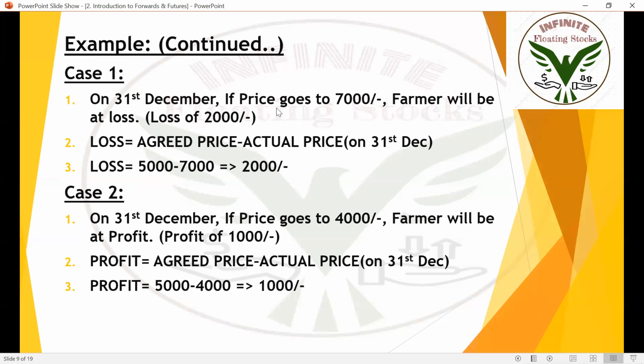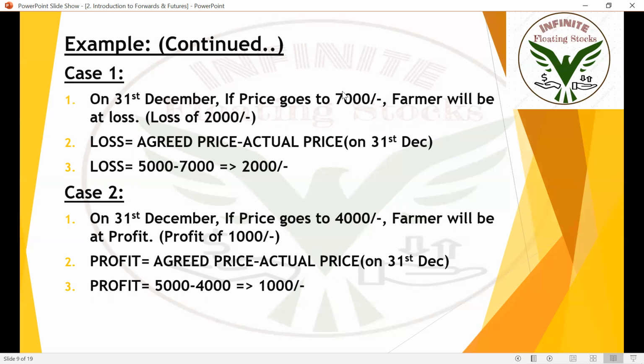On 31st December, if price goes to 7,000, or if it goes to 10,000 or 12,000, irrespective of that price, the farmer will get only 5,000 because that's the contract made between the shop owner and the farmer. So the farmer will be at a loss of 2,000 because the current price is 7,000.